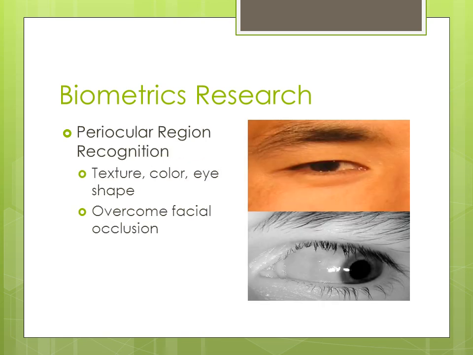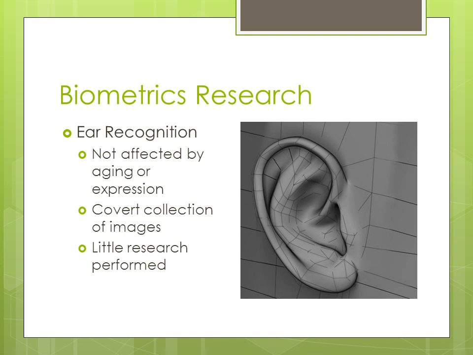Biometric research also depends on region recognition. Through this picture, we can easily identify from the eyes of a person which region he or she belongs to, through texture, color and eye shape. Thus, we can say that in China people have very small eyes, but in India we have very broad eyes. So we can easily recognize a person with region recognition.